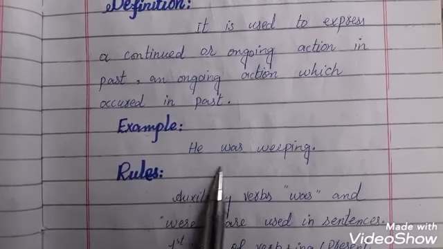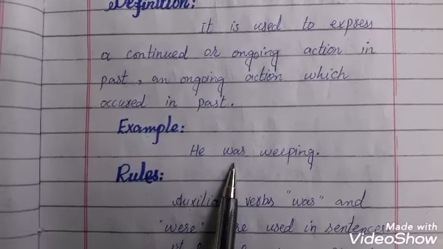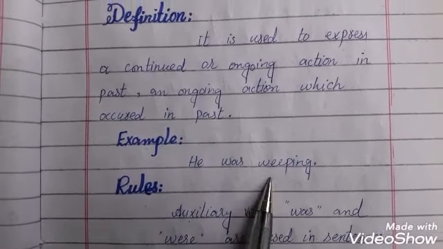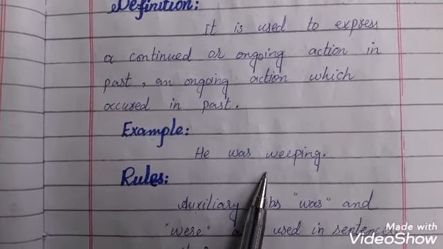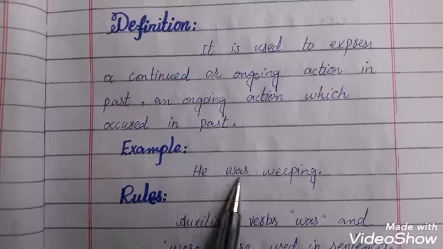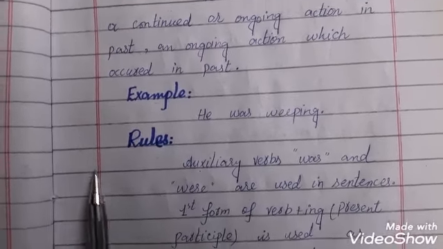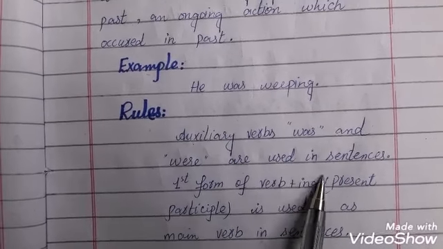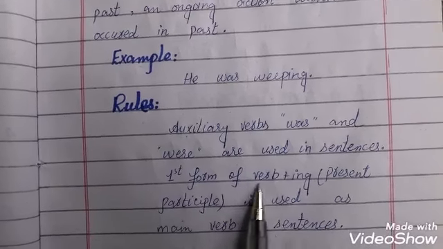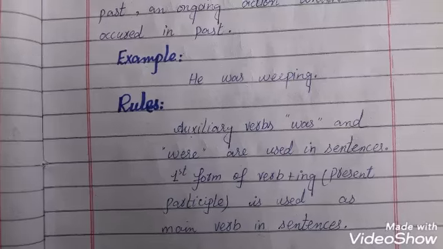For example, he was weeping. So he was weeping in the past. Was shows that it is in the past, but he was weeping. He was still weeping. He has not completed his weeping, yet he is weeping. So it is past continuous tense. The rules for this tense are: auxiliary verbs was and were are used in sentences. First form of verb plus ing, that is called present participle, is used as main verb in sentences.